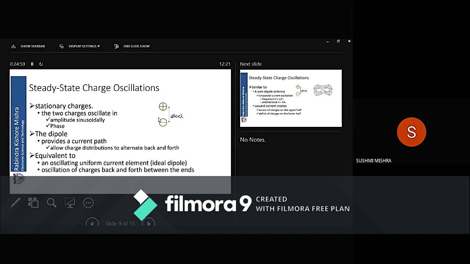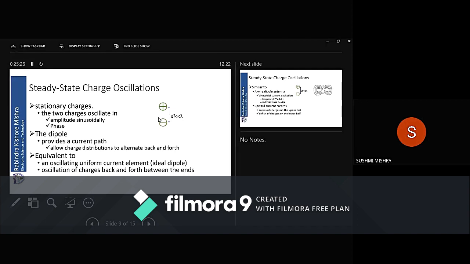Now by oscillating, what happens physically is, suppose I am considering the plus charge. The plus charge has an amplitude of, say, 10 coulombs.